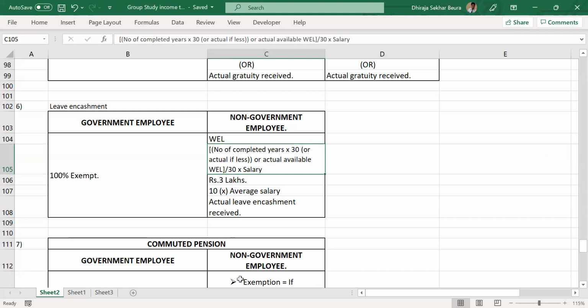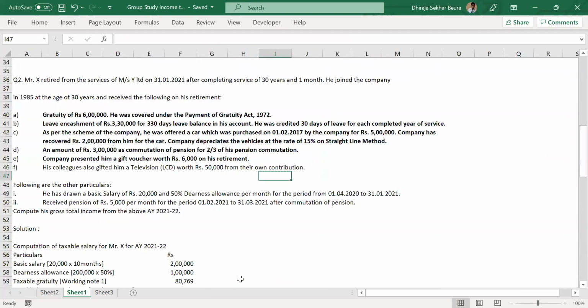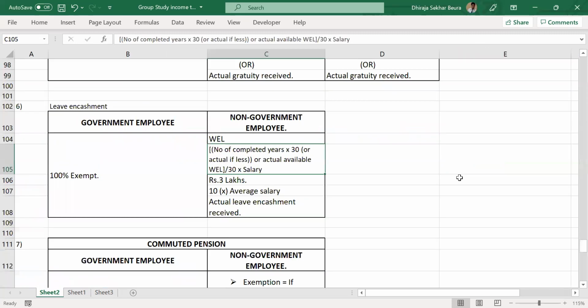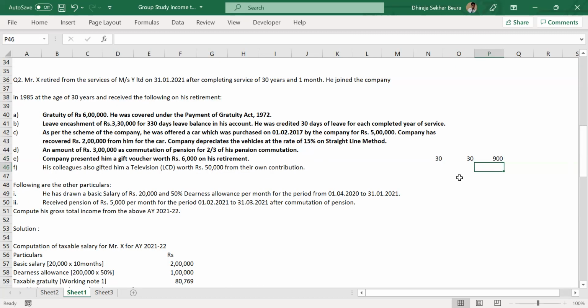So I'll just calculate this for this sum. What is happening here, very quickly to clarify things, completely my mistake, I should have considered that. We have total number of years as 30 and our provision is 30 days, so it comes to 900 days, 30 into 30. Everybody agrees? The first part is number of completed years into 30. Then actual number of days available is 330, right?